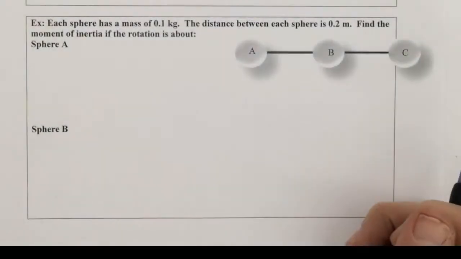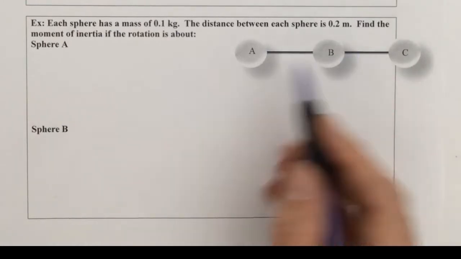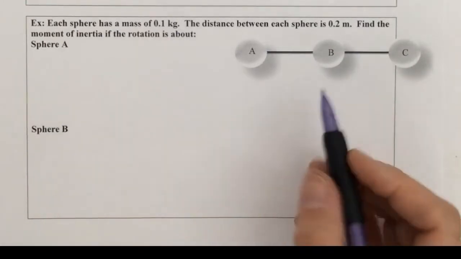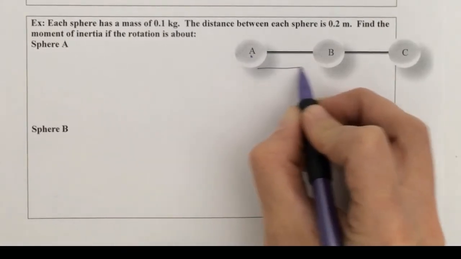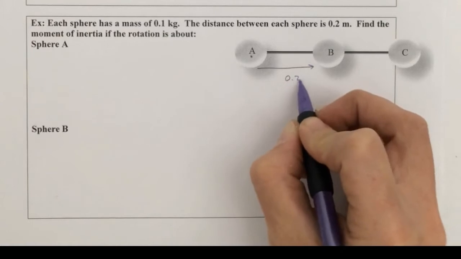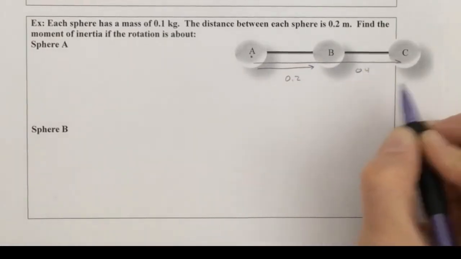Okay, so let's try a second problem. Very similar. Each sphere has a mass of 0.1 kilograms. The distance between each one is 0.2. Find the moment of inertia if the rotation is about sphere A. So if it's about this sphere here, this distance from here to here is going to be 0.2, but then from point A to point C, that's going to be a distance of 0.4.